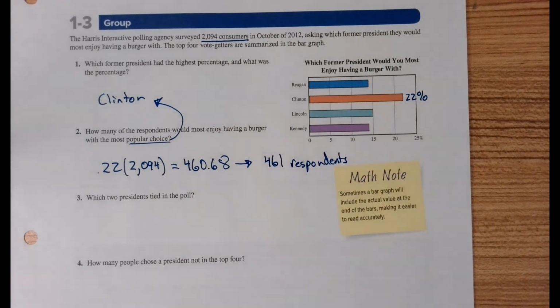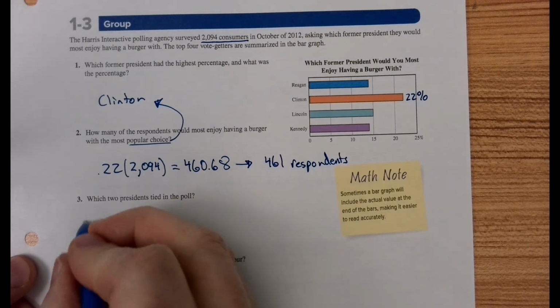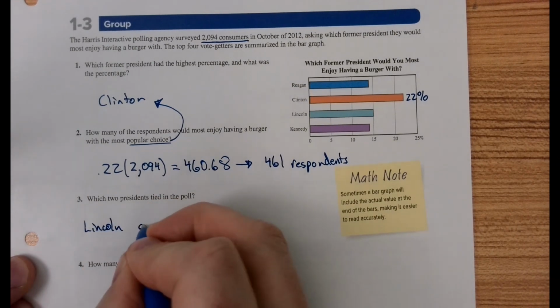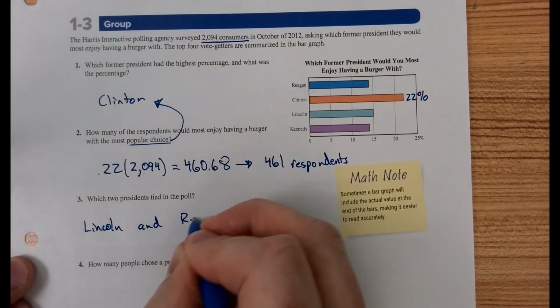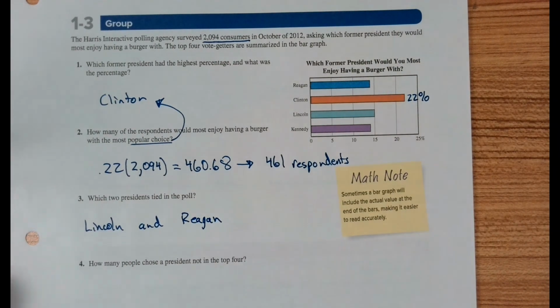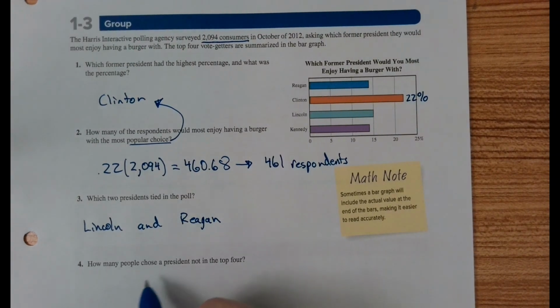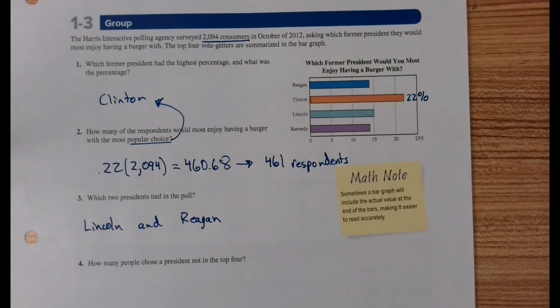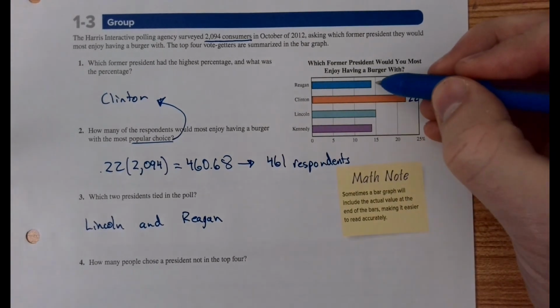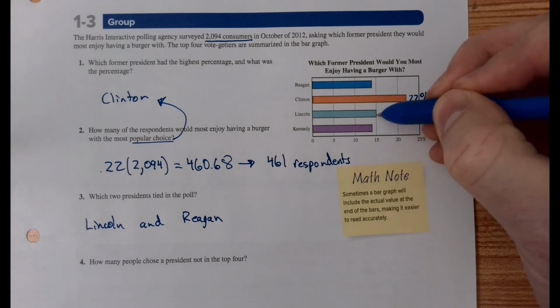Okay, which two presidents tied in the poll? That would be Lincoln and Reagan. If you're feeling like these are really basic, straightforward questions, awesome. That means you're comfortable reading bar graphs. If you're like, man, this is a little bit of a struggle, no worries. Hopefully you're picking up how to read these bar graphs. Okay, so how many people chose a president not in the top four? Ooh, great question, right? So what we need to do is calculate what are the approximate percents of all these.